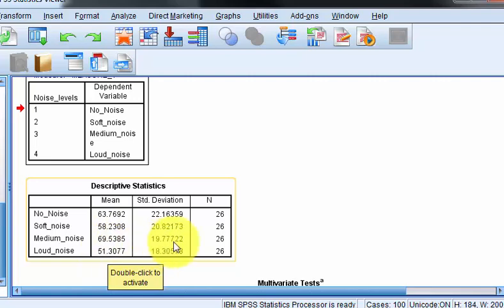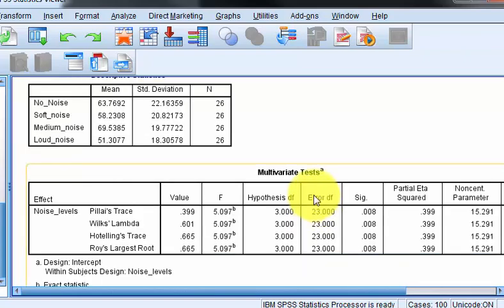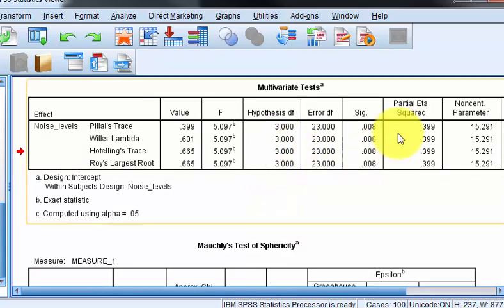That's 18. Yeah, I'm going to say there is, because if I divide the standard deviation by the square root of n, I get a standard error of about 5 or 6. And 18 divided by 5 or 6 is greater than 2. So I'm going to say, yeah, there's going to be a significant difference between the repeated measures. All right, multivariate test. This should agree with our test of within subjects box.